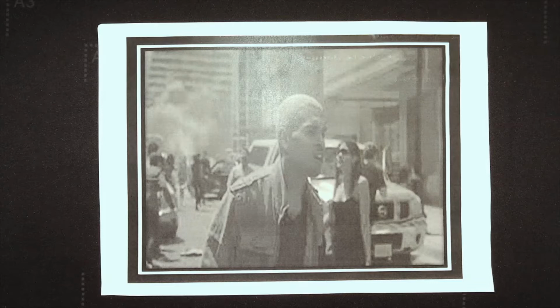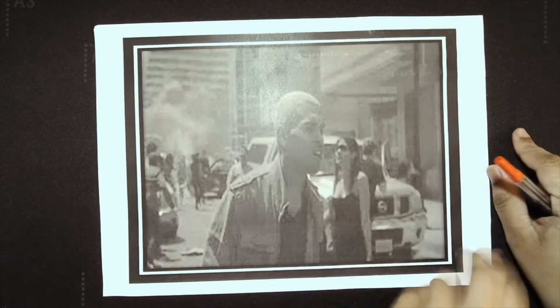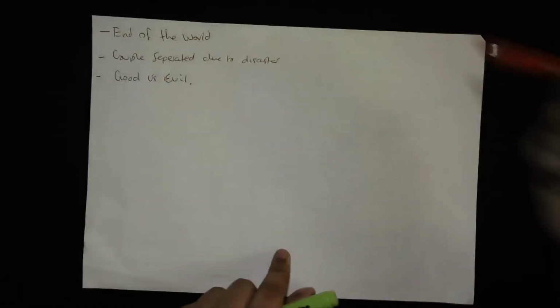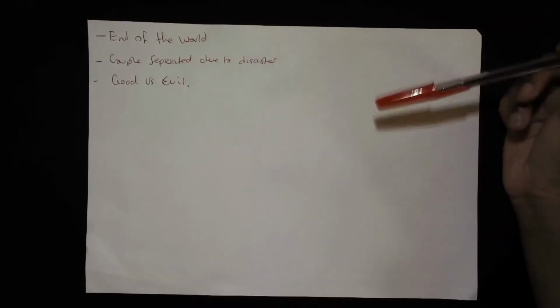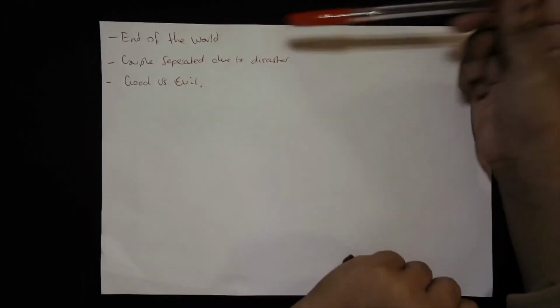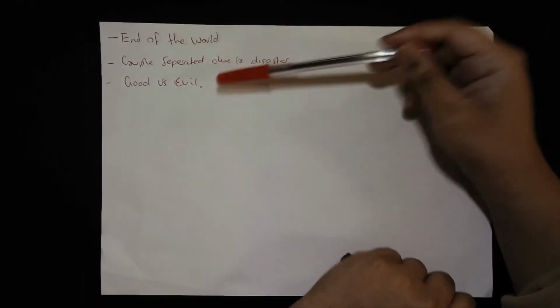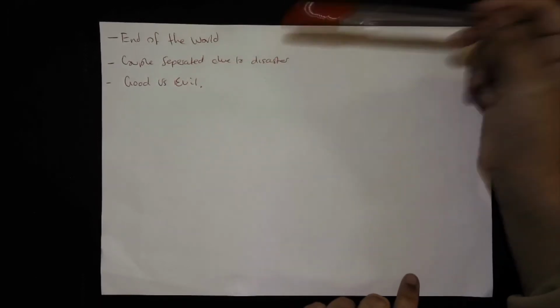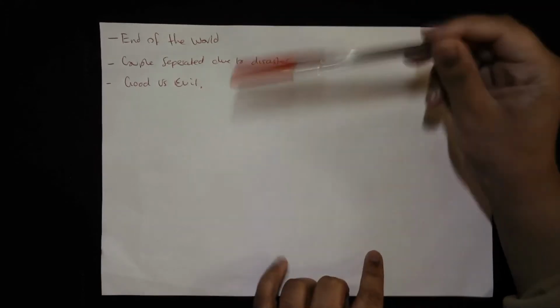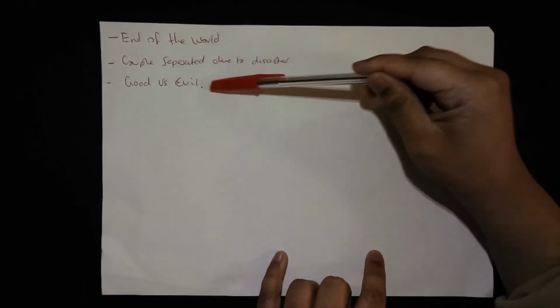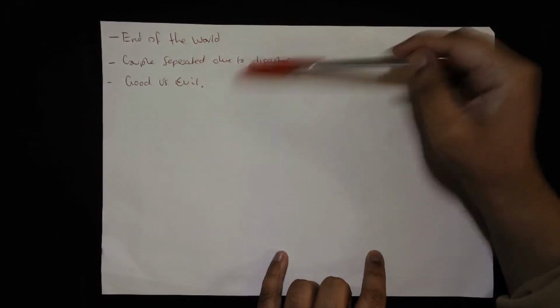So Miss Hussein is going to go first, looking at the box method. We're going to be doing it based on Next to You, the Justin Bieber and Chris Brown song that you will have already watched so far in today's lesson. Over to Miss Hussein. Okay, so based on this picture, I have come up with three ideas that I would like to explore, and I've chosen End of the World, a couple being separated due to a disaster, and Good versus Evil. So what I'm going to do now, I'm going to choose my best one. I have decided to go for End of the World, but I feel like this, or Good versus Evil, is also going to link in with this. So I'm going to be merging these two ideas together.